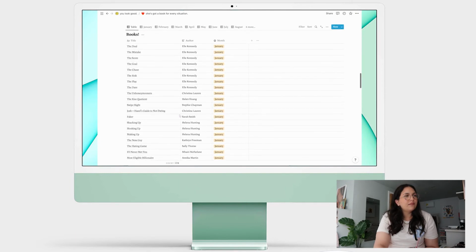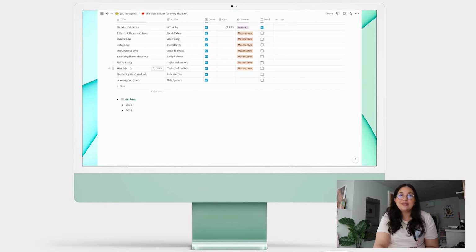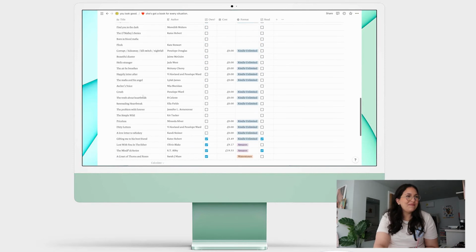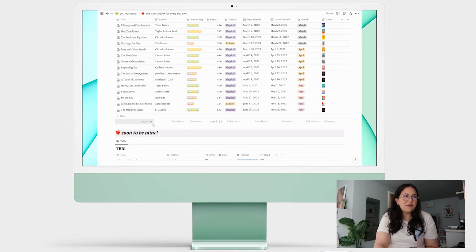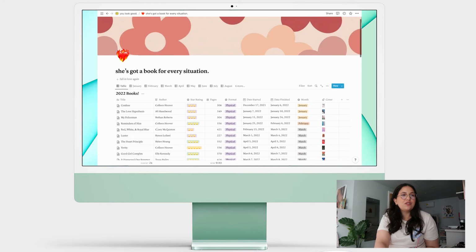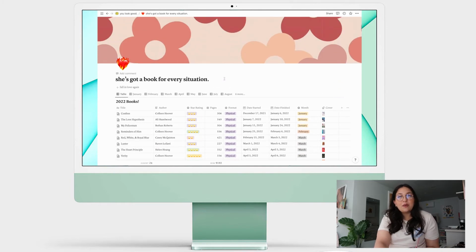I'm not on track to beat that goal this year. So yeah, I've only read 24 books this year, but that's fine. I'm trying to put less pressure on myself to read so quickly. I feel like everybody on TikTok is like, oh, look at the 37 books I read this month. And that was me last year. And now I'm like, how is this possible? Like who has the time? Not me. I wish I had the time. I would love for that to be my job, you know?